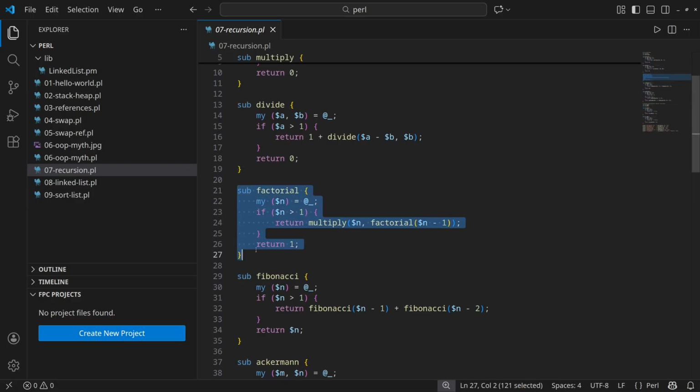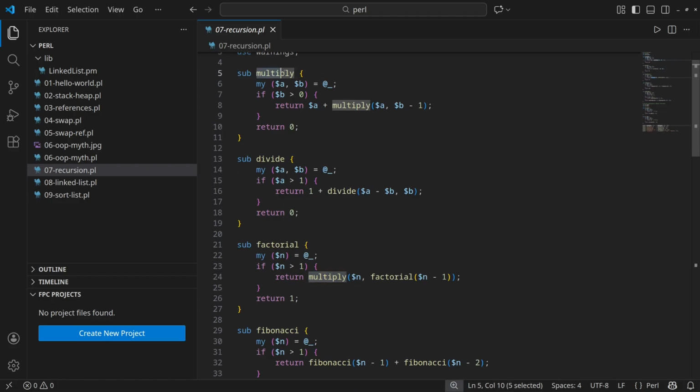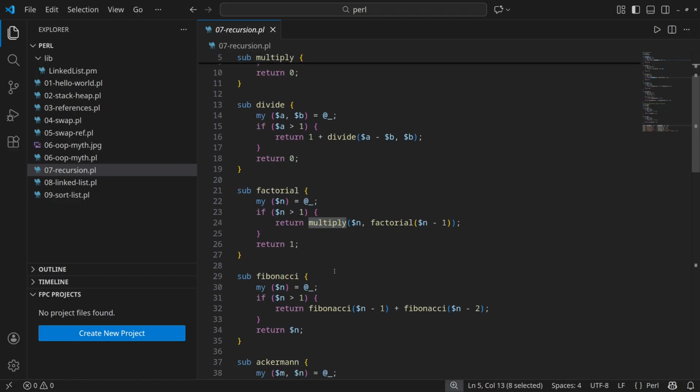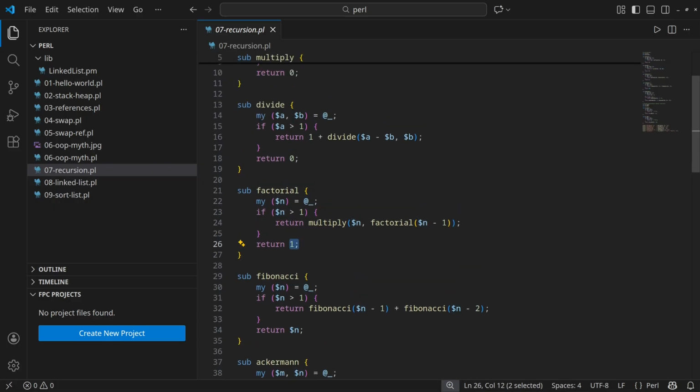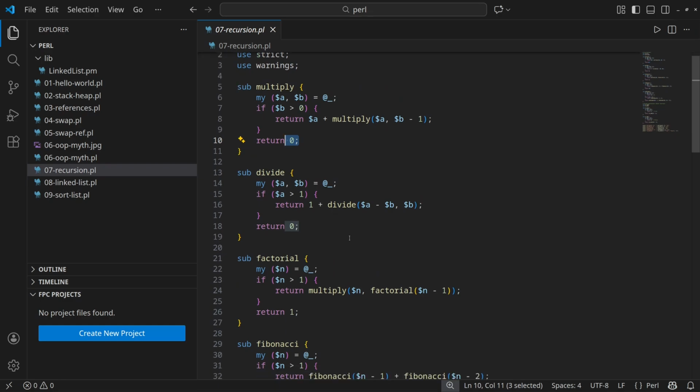Now the factorial. If the argument is greater than 1, we invoke the subroutine. We multiply the value by the factorial of n minus 1. The multiplication can be done explicitly, or we can reuse the recursive subroutine. This is to demonstrate indirect recursion. Next is the Fibonacci function. If the argument is greater than 1, it invokes the recursive subroutine twice, varying the arguments. The return value is n in the previous cases. We return the neutral value. For factorial, it is 1, and for the other is 0.